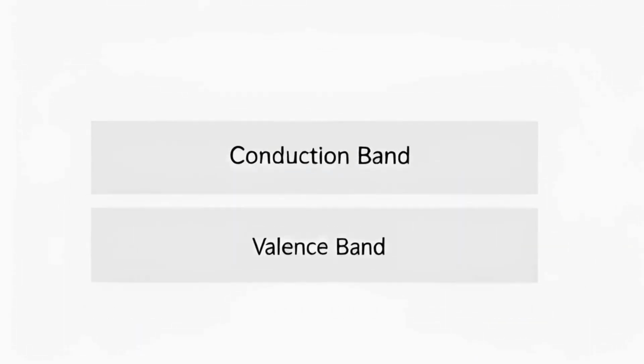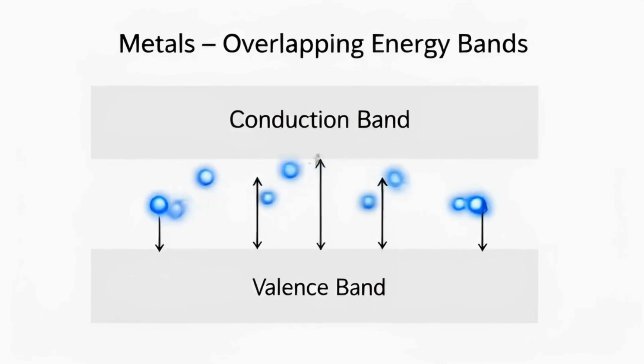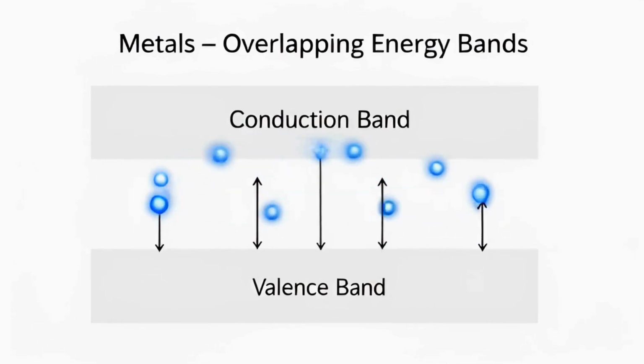In metals, the valence band and conduction band overlap. Because of this overlap, electrons can easily move to higher energy states. This is why metals conduct electricity very well.